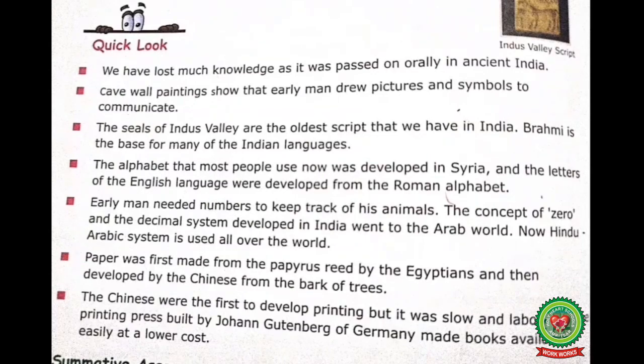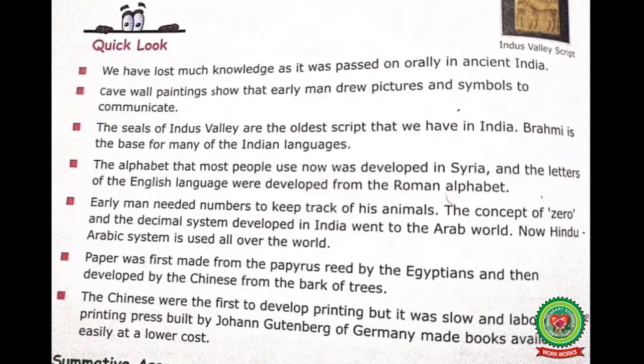The alphabet that most people use now was developed in Syria, and the letters of the English language were developed from the Roman alphabet. Early man needed numbers to keep track of his animals. The concept of zero and the decimal system developed in India went to the Arab world. Now the Hindu-Arabic system is used all over the world.